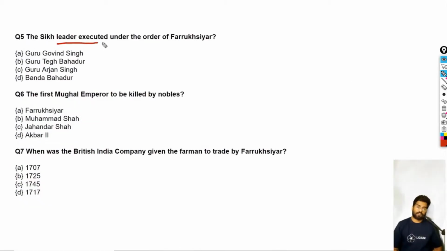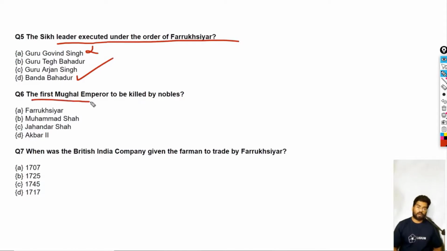Okay, so there are three more questions we have. The Sikh leader executed under the order of Farooq Siyar was Guru Gobind Singh? Nope, Guru Gobind Singh was the last Guru of the Sikhs, but he was not executed. He was actually assassinated, and not in the time of Farooq Siyar. It is asking who was the Sikh leader who was executed under the order of Farooq Siyar? It was actually Banda Bahadur. Okay, the answer is Banda Bahadur.